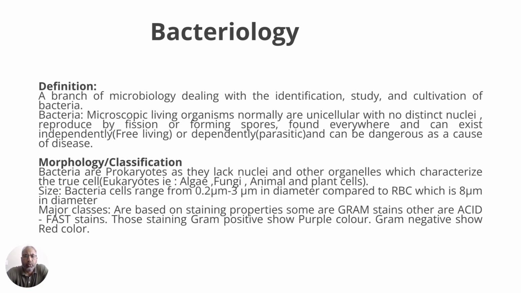So what do you mean by gram positive and gram negative? So these are stains which were developed by a scientist called Hans Christian Gram, and he basically wanted to distinguish the different types of bacteria, and that is how he developed this staining technique.